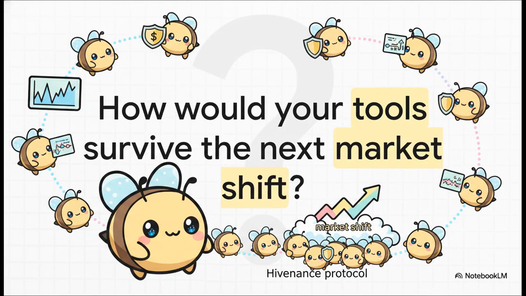So, knowing the absolute fragility of single strategy conviction, the vital necessity of regime awareness, and the incredible power of financial accountability, you have to ask yourself, how would your current automated tools survive the next major market microstructure shift? The Hivenance protocol makes a pretty undeniable case that the future of resilient execution isn't just about building a smarter algorithm, it's about building a deliberative, accountable swarm.